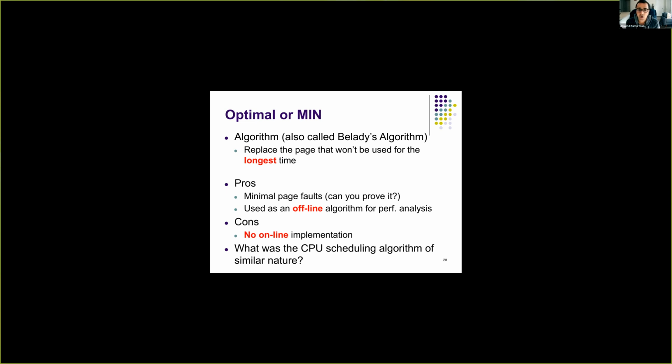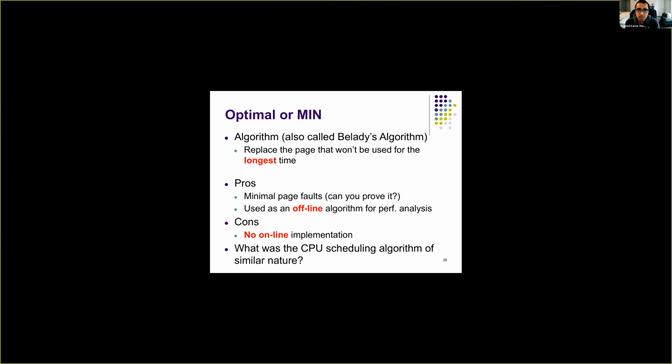The advantage of this policy is we can prove that the number of page faults is minimal. The disadvantage is that there is no implementation for this because it's hard to know which page will not be used for the longest time. Because you cannot predict the future, it's hard for any algorithm to know whether a certain page will be used in the future or not.